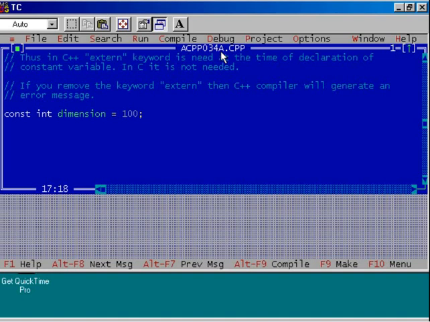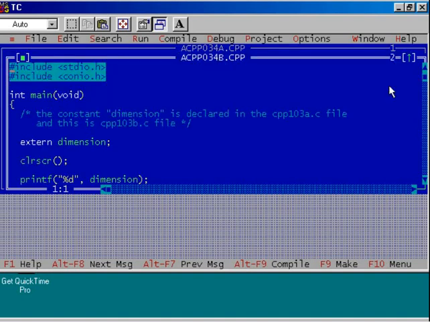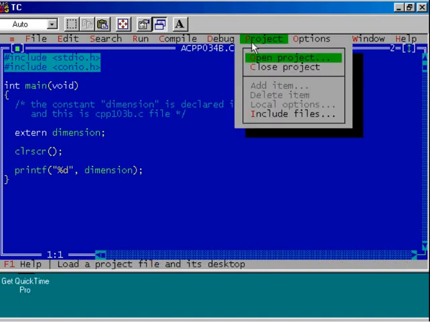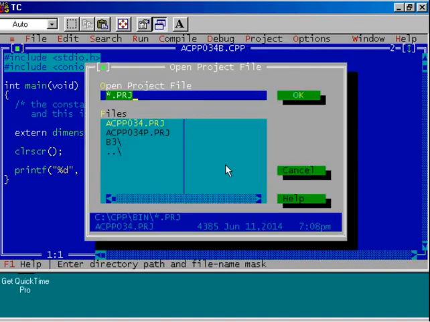Press Alt 2. I have already opened this file. Now see the content of this file. It is exactly the same. We have seen the working of this program in a Turbo C compiler. Now third step, click the project option, click open project, and type here the name of the project, say rvd.prj, and click OK.